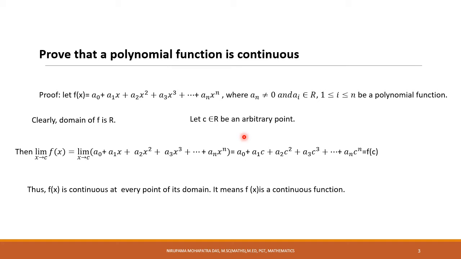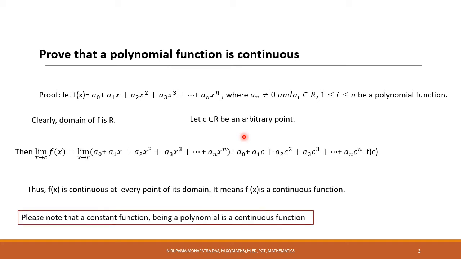Suppose, for example, a constant function f(x) equal to 5, f(x) equal to -3, any constant function. A constant function is a special case of a polynomial function. So every polynomial function is continuous. Constant function being a polynomial, it is continuous.